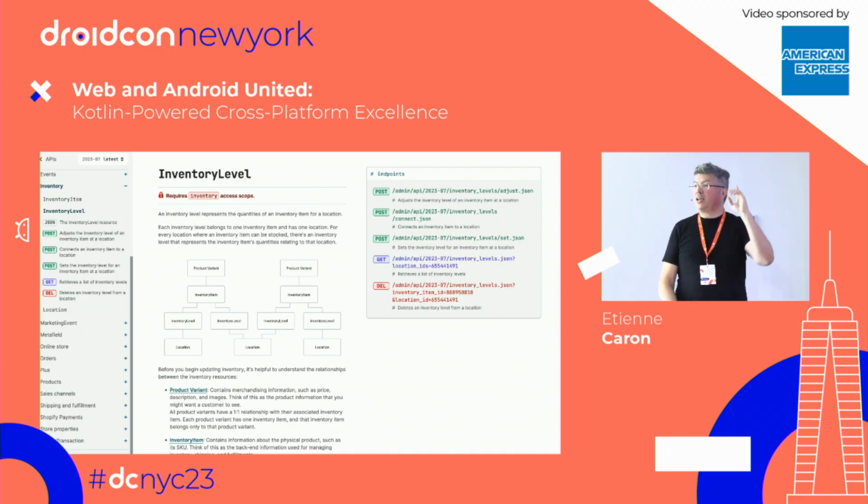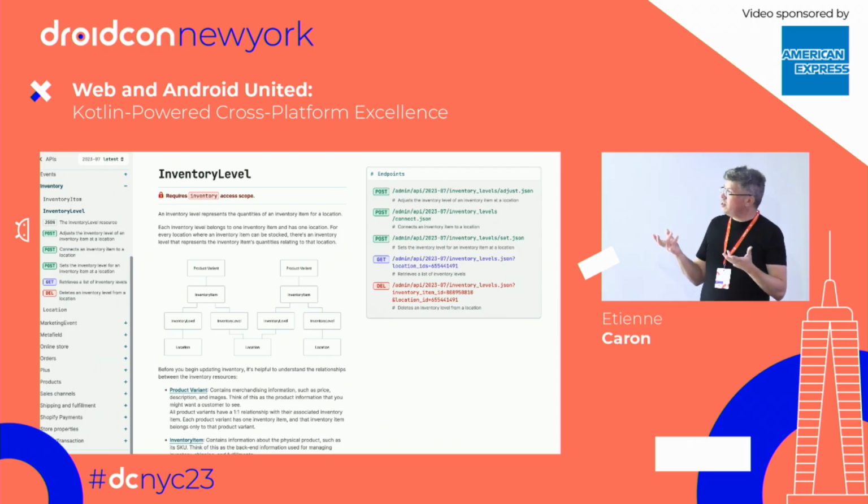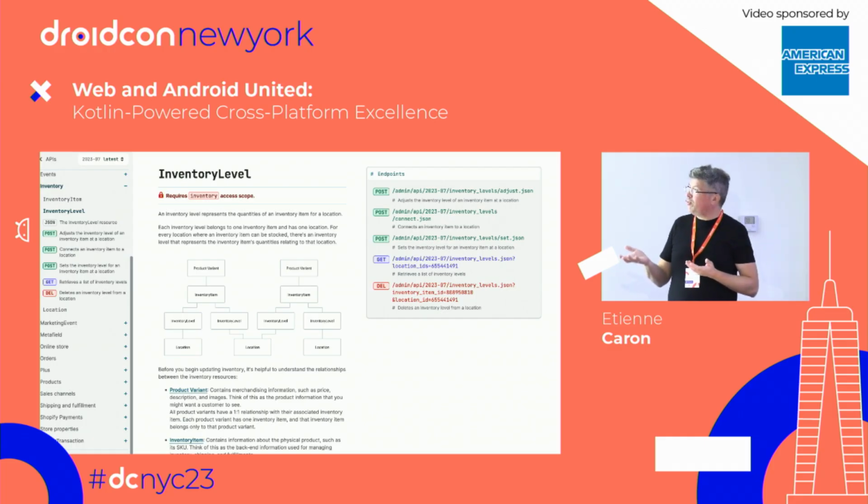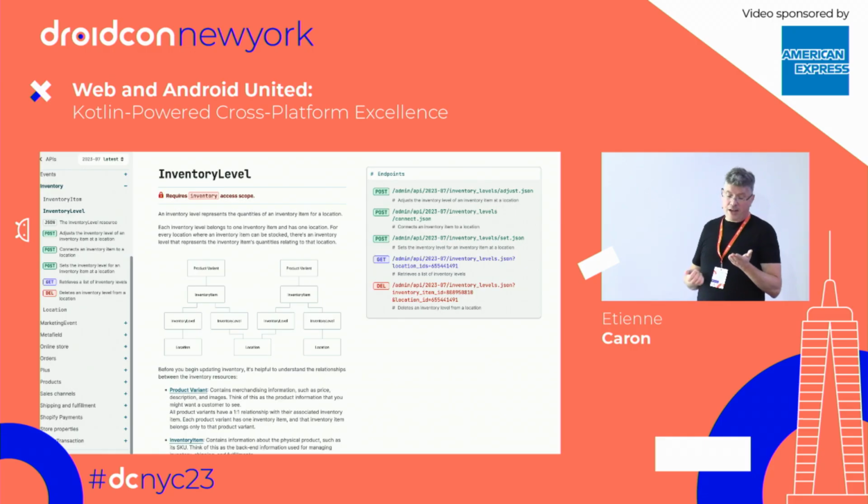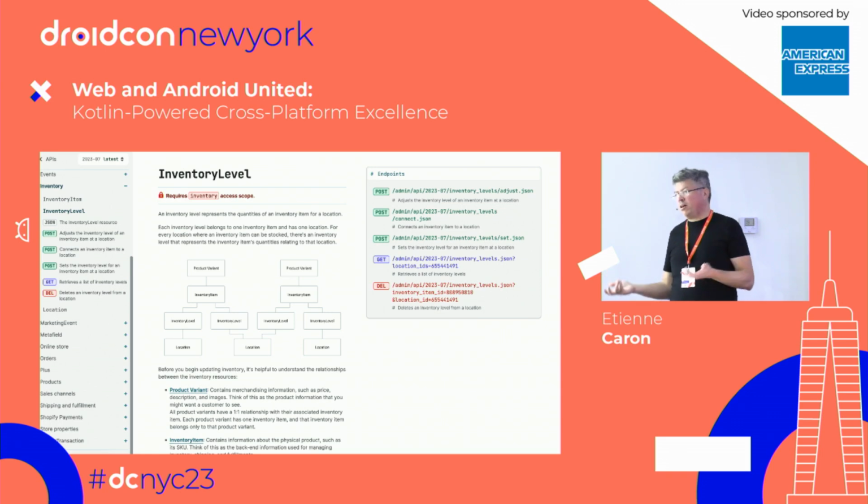And if you remember at the beginning, I was talking about locations. Another interesting thing is that if you want to manage a multi-platform e-commerce store, you can say, this is the level of stock I have for my point-of-sale Square shop, and these are the levels of stock I have for my e-commerce online Shopify shop, and these are the levels of inventory I'm keeping in my house because I like those records or something. So you can play around with that, and that's how you integrate with the big players.